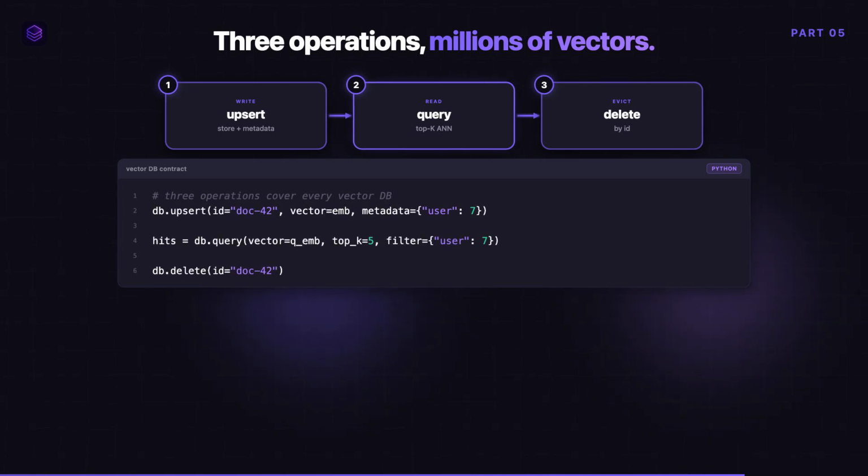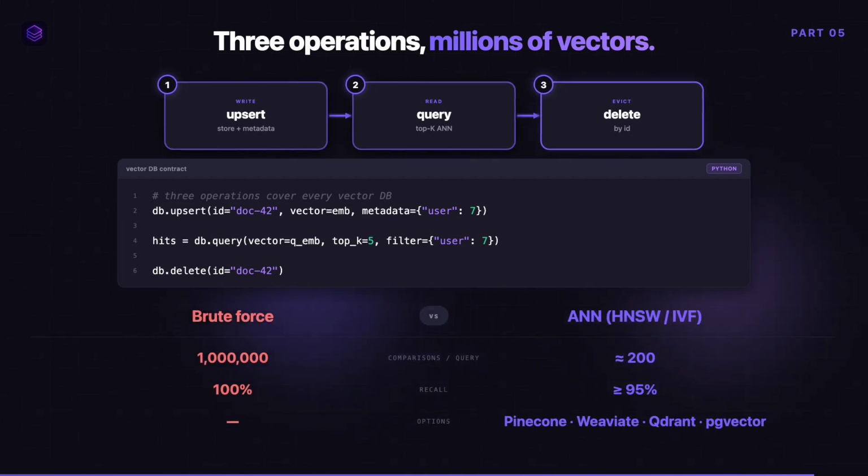Brute force comparison against a million vectors takes a million dot products per query. Approximate nearest neighbor indexes, HNSW or IVF, cut that to a few hundred by trading a sliver of recall for huge speed. Pinecone, Weaviate, Qdrant, and pgvector all expose this same shape. If you already run Postgres, pgvector is the zero-friction start. The contract above is what every retrieval augmented generation system depends on.